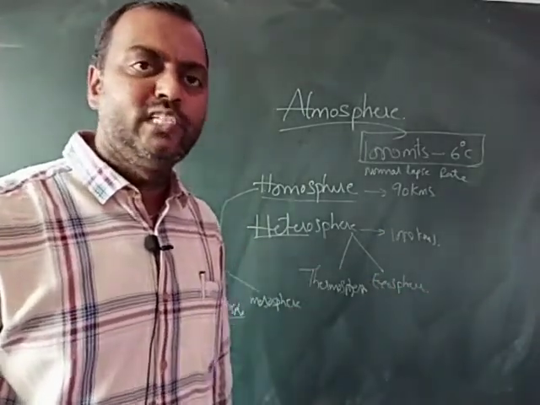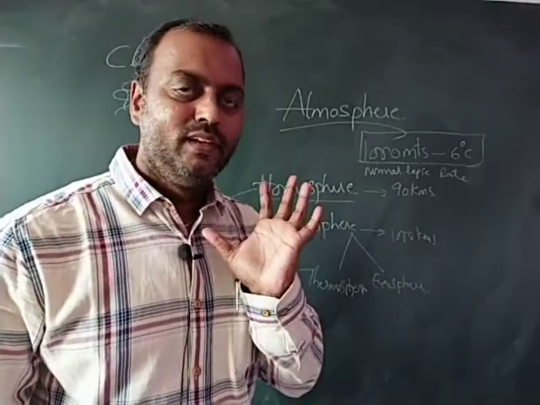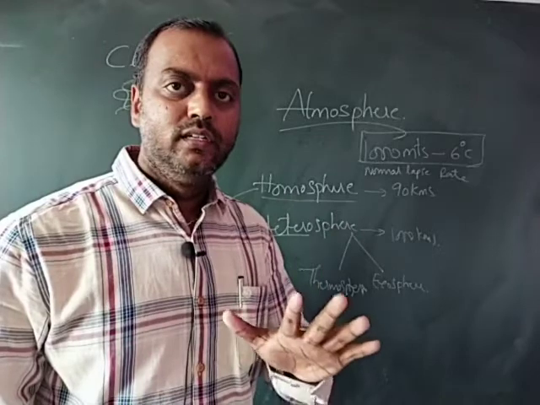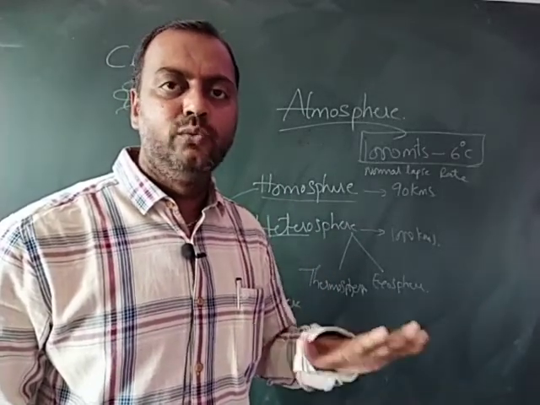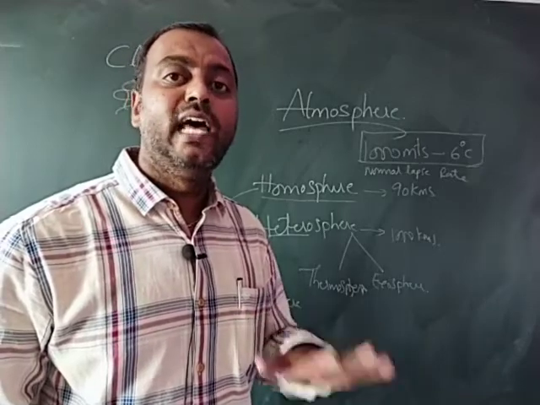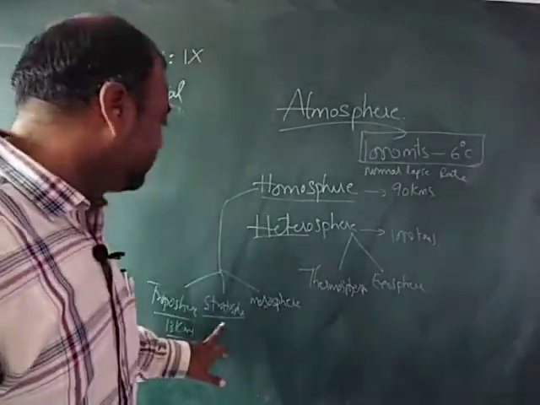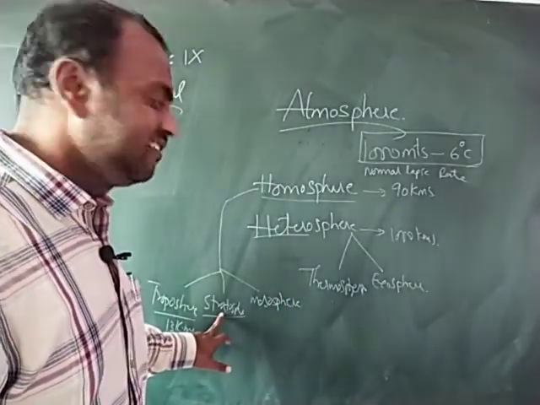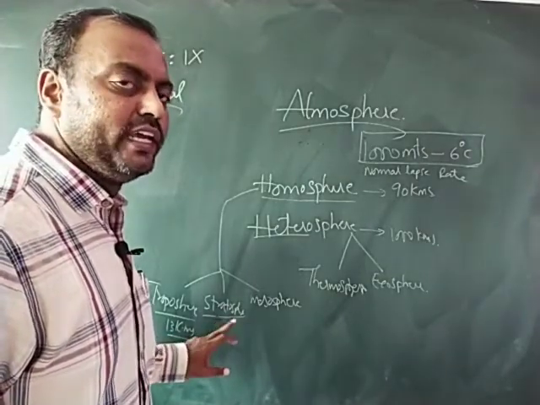One important feature of the stratosphere is that it contains the ozone layer. The harmful rays from the sun get absorbed in this ozone layer and don't reach the earth, due to which human life is possible on the earth. So this ozone layer is present in the stratosphere only. Remember, it is ideal for flying jets. It is the layer which contains the ozone layer.